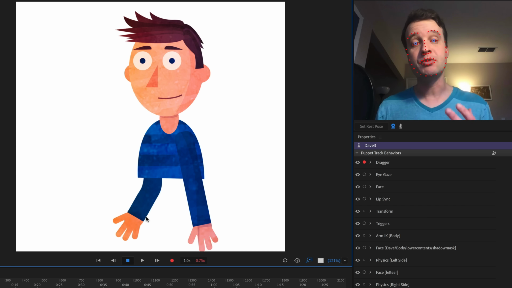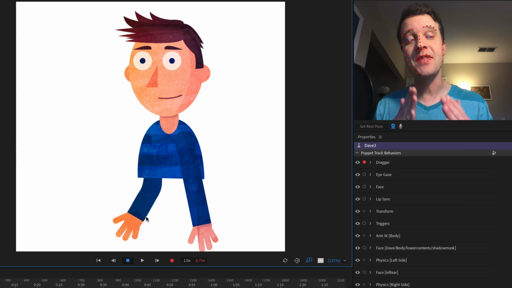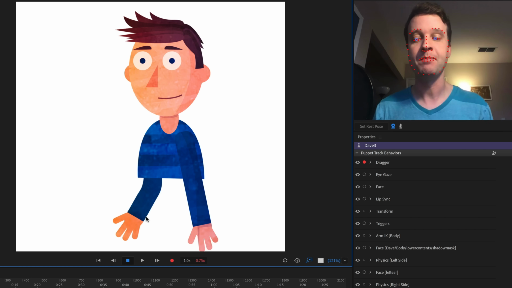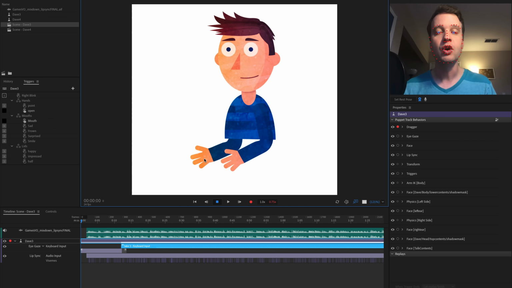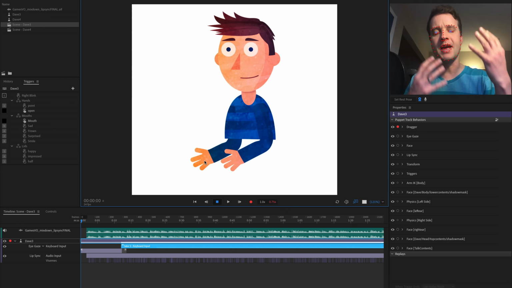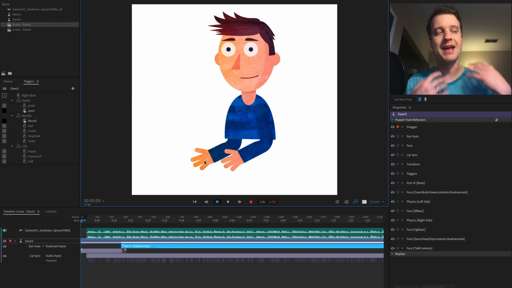The way I set up dragger is I will first record a short pass of the arms being in a rest pose, and then I will add and blend other small gestures on top of that. I'll show you what I mean. So I'm going to go back to the beginning here. I'm going to make sure dragger is arms, and I'm going to put my arms in a neutral rest position. Where do I want my arms always starting from and going back and forth from during the whole piece? So that looks pretty good.